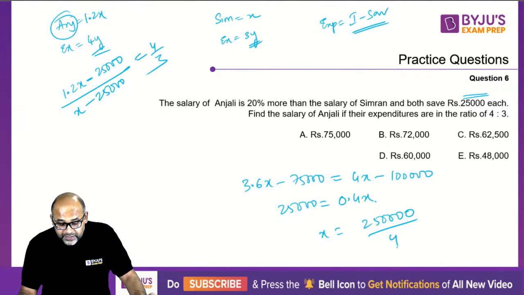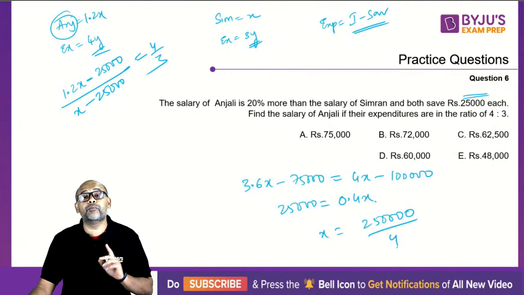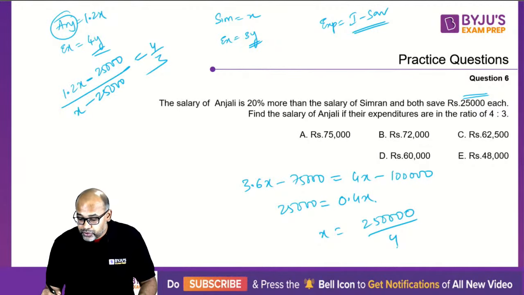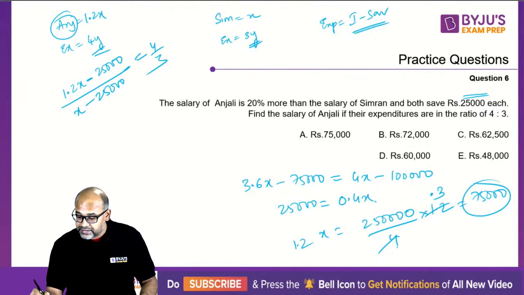So what are they asking? Find the salary of Anjali. Anjali's salary is not x, Anjali's salary is 1.2x. So please keep that in mind. So you want 1.2x, which is 75,000. Hence the answer is option A.